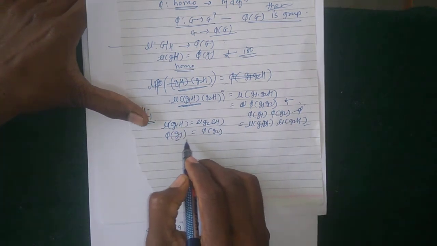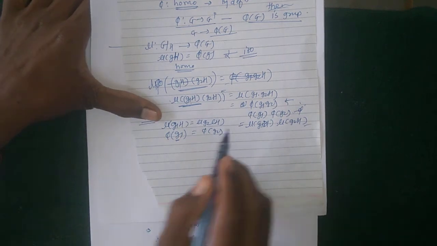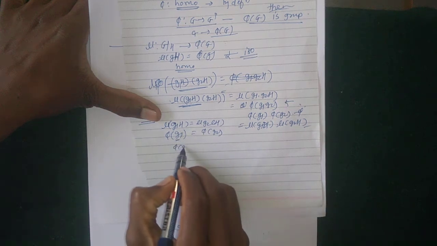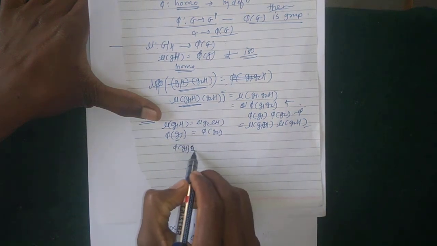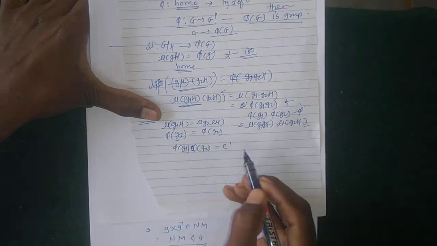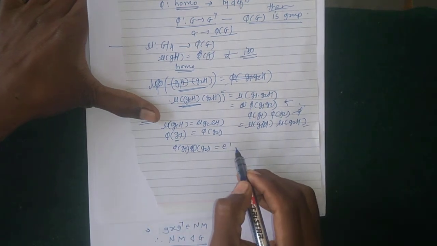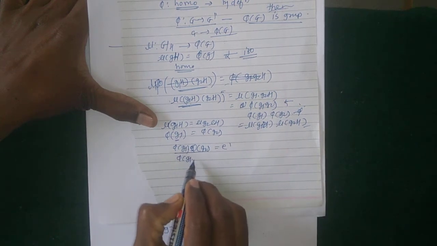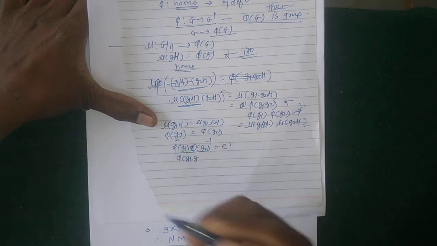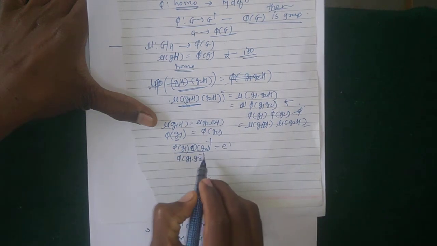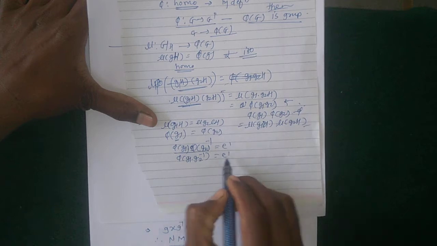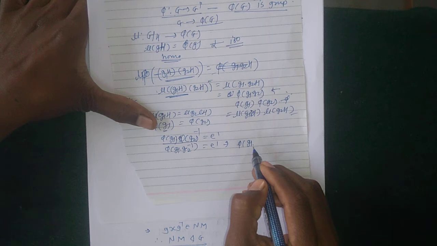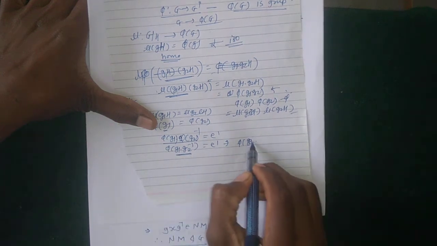Here phi of G1 is equal to phi of G2, which implies that phi of G1 into phi of G2 inverse is equal to the identity in the codomain. Since phi is a homomorphism, this is written as phi of G1 into G2 inverse equal to E dash, so phi of G1 into G2 inverse is the identity.